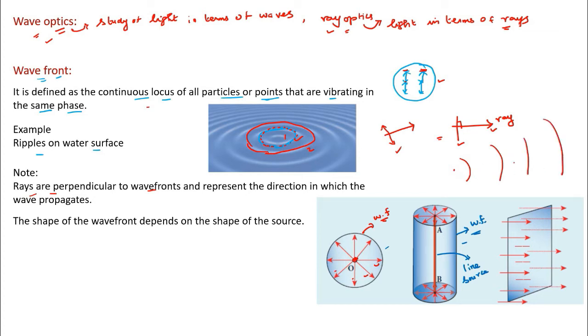Imagine as you go away, you can consider it as a plane wavefront. Any part of the spherical wavefront, provided you observe it from a long distance, you can take as a plane wavefront. Here also, the angle between the two should be 90. Right? So this is about the connection between a ray and a wavefront.